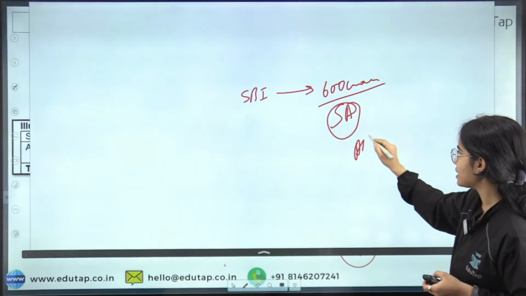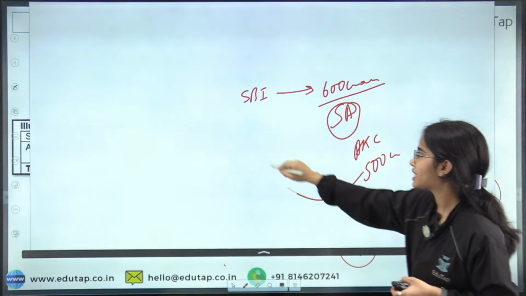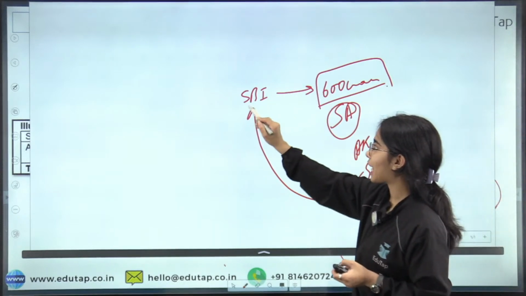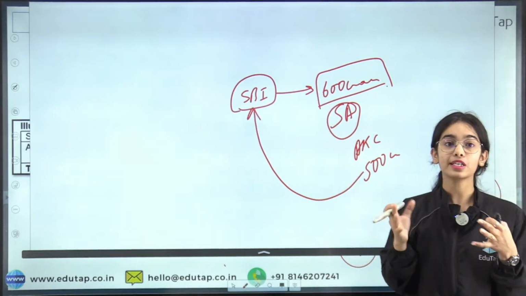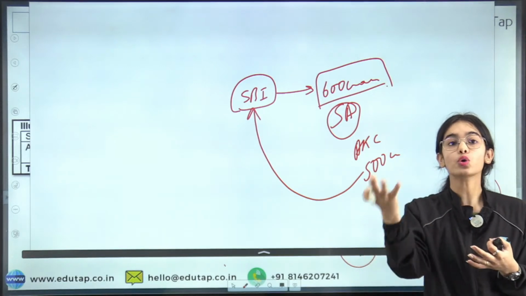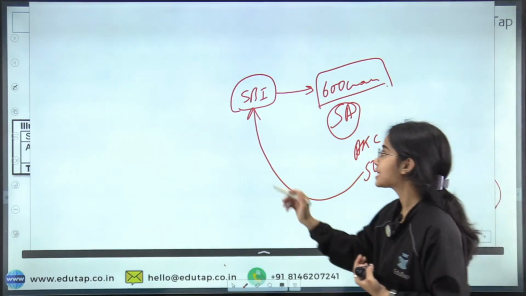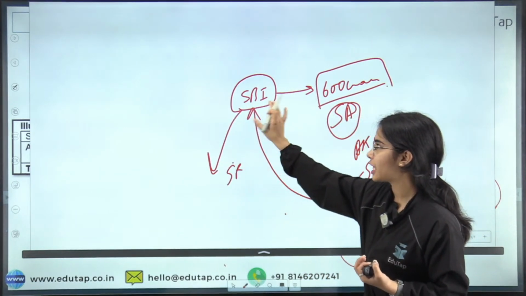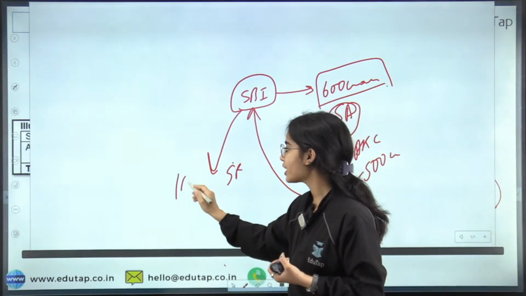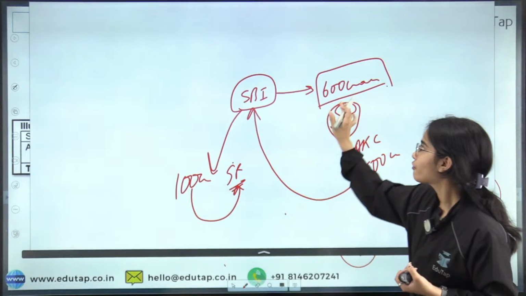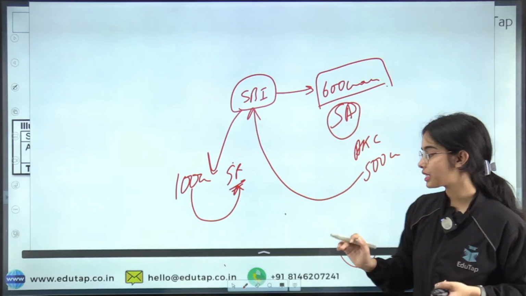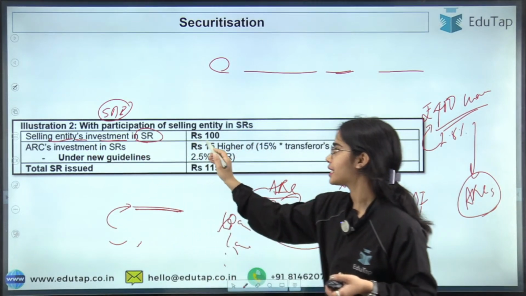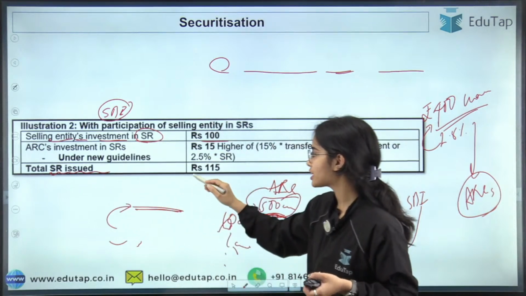So now the ARC is giving 500 crores to SBI to take over this financial asset. Let's say SBI, because SBI knows that the collateral is also good, as well as the ARC can take back the money very fast, itself invests through the security receipts. The State Bank of India itself is investing 100 crores in the security receipts for this financial asset. Are you trying to understand? So that is the selling entity investing in the security receipts. Let's say the total security receipts issued is 115.